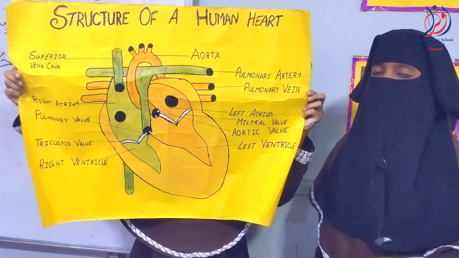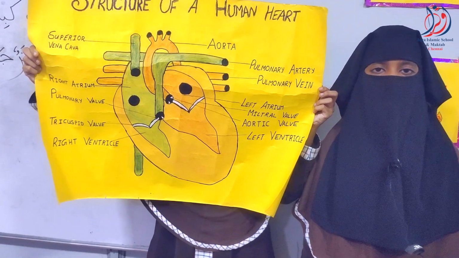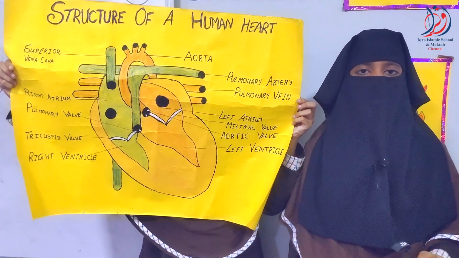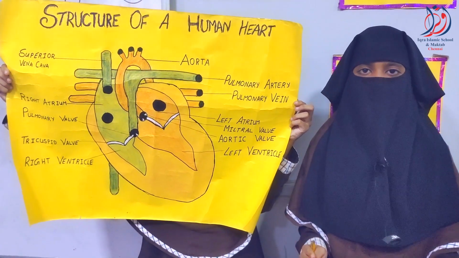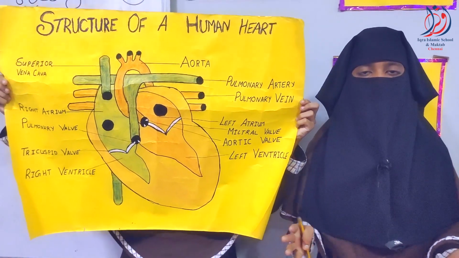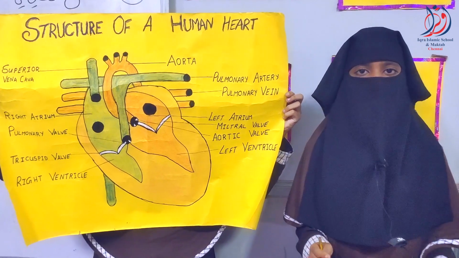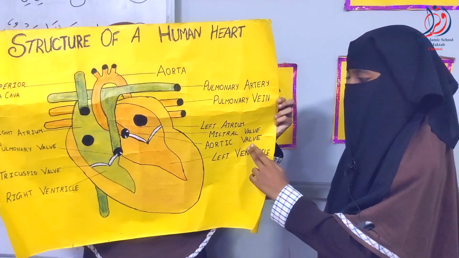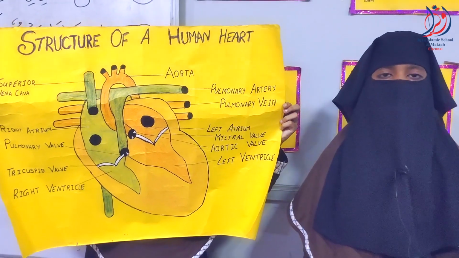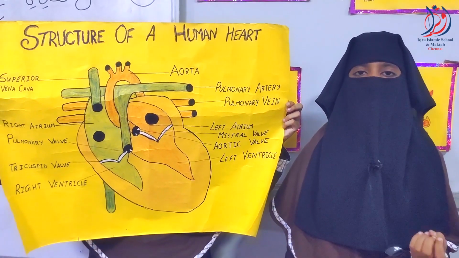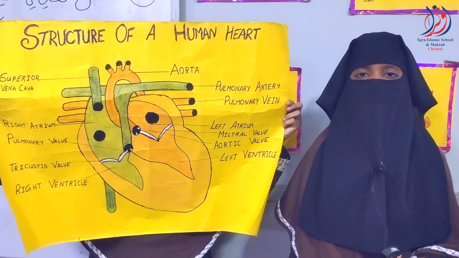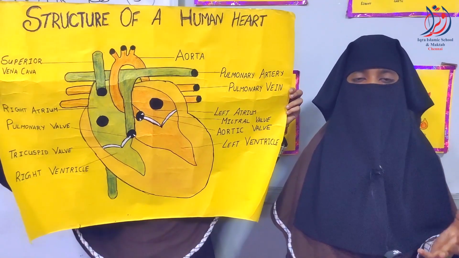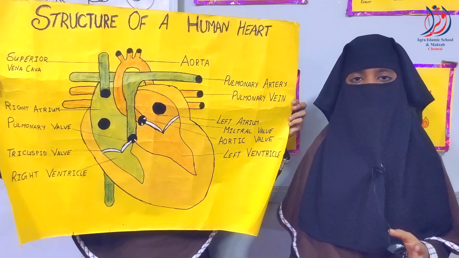Mitral valve. The mitral valve is one of the four valves in the heart which keep the blood flowing in the right direction. Each valve has flaps that open and close once during each heartbeat. If a valve doesn't open and close properly, blood can flow backwards, causing the heart to pump later. Aortic valve. The aortic valve is also one of the four valves of the heart. The aortic valve helps in keeping the blood flowing in the correct direction. A damaged or diseased aortic valve can affect the rest of the heart and body.